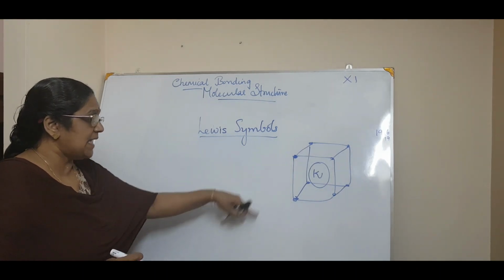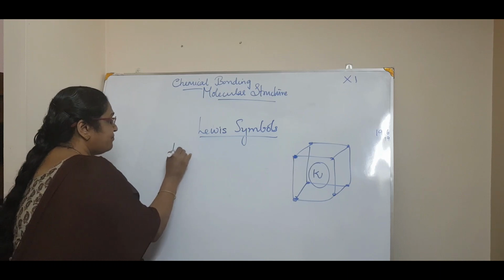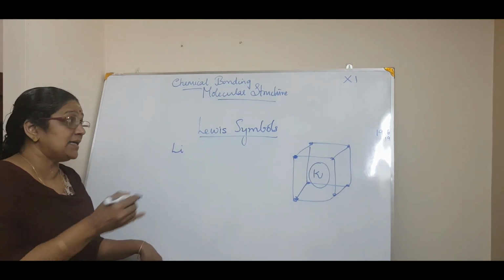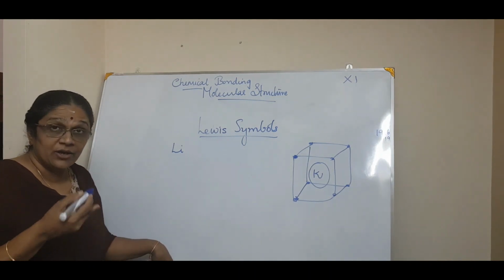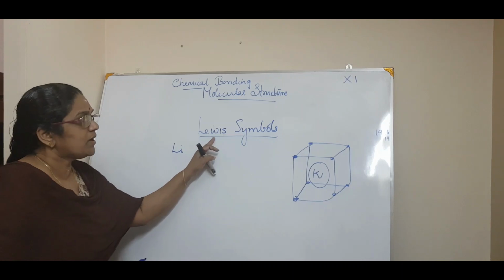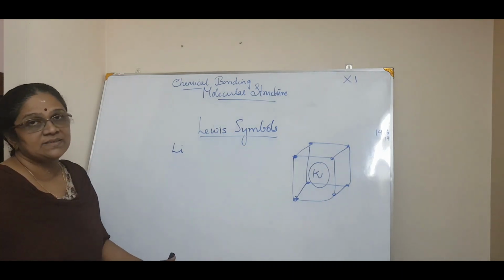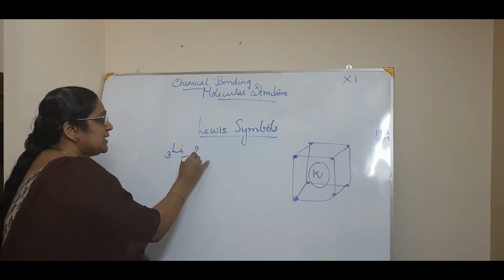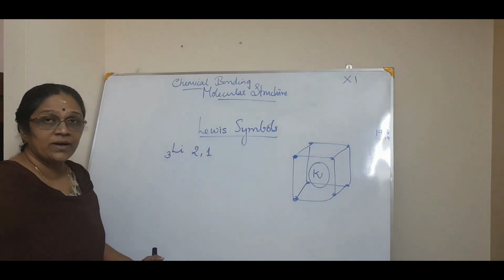For example, in the case of lithium, if you want to write the Lewis, exactly you call it a Lewis dot structure, Lewis dot symbols. It is said like that, but simply you can call it Lewis symbols. In the case of lithium, having atomic number 3, the electronic configuration is 2 and 1.